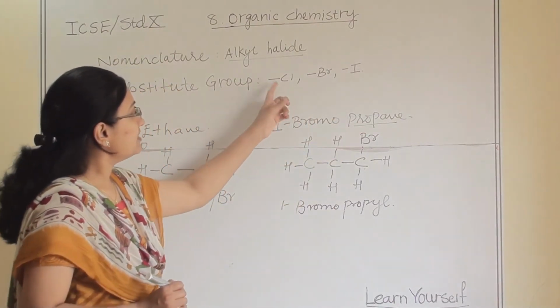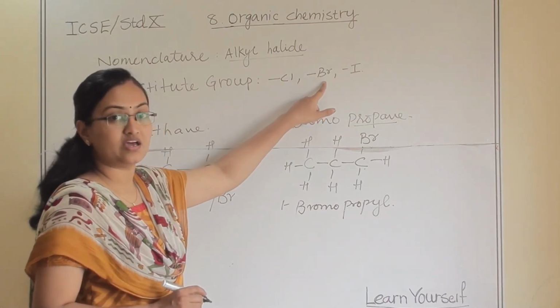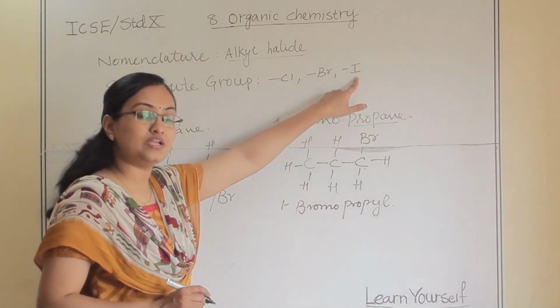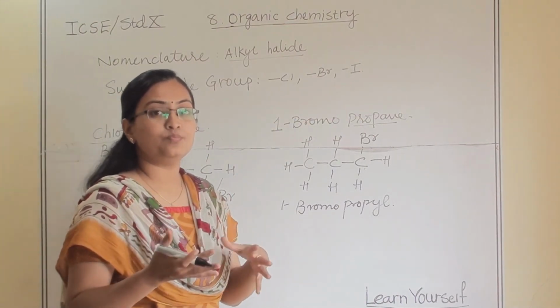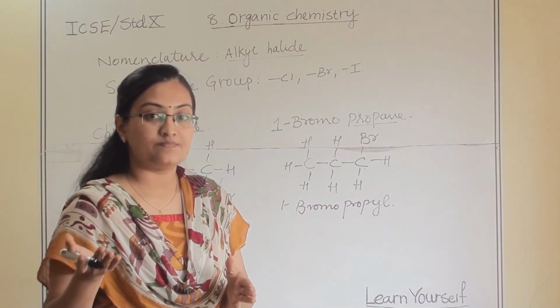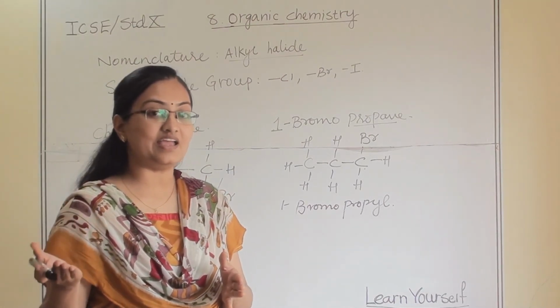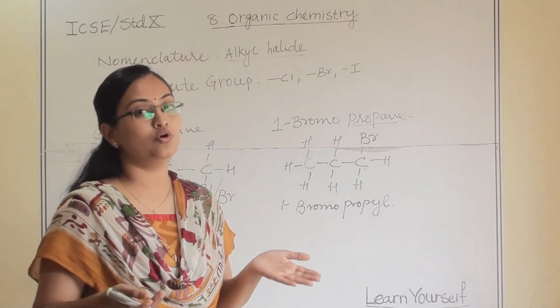Similarly, when it is chlorine, we write chloro. When it is bromine, we write bromo. When it is iodine, we write iodo. The thing is, in other substituent groups, alcohol and aldehyde, we join a suffix, that is ol and al, whereas here we write a prefix for chloro, bromo and iodo.